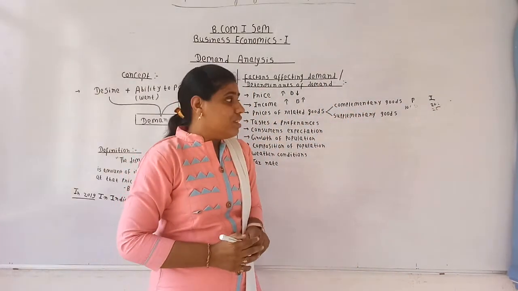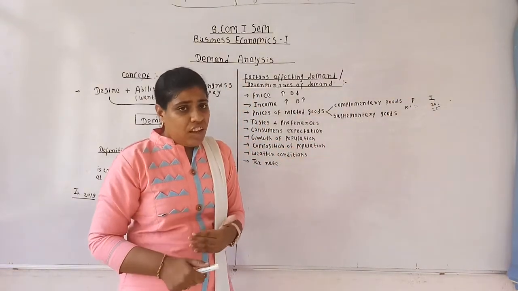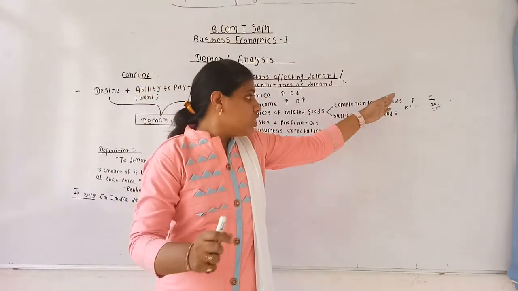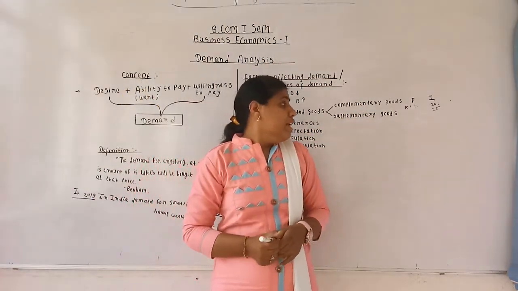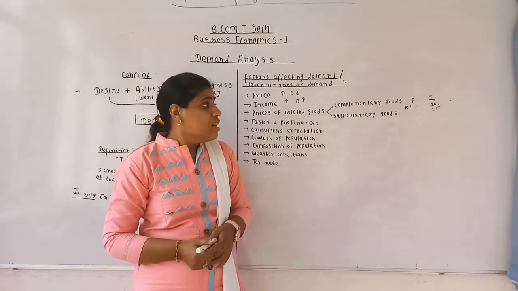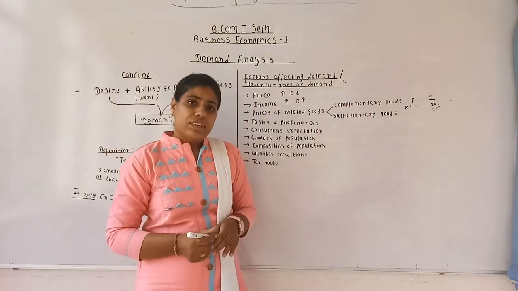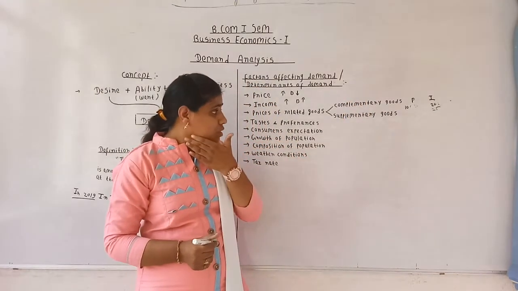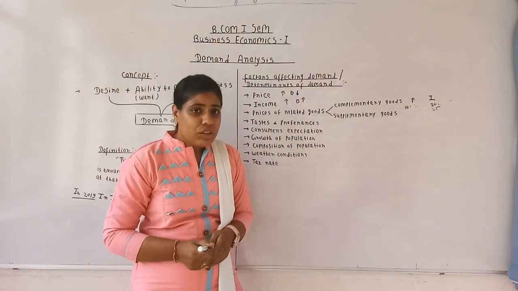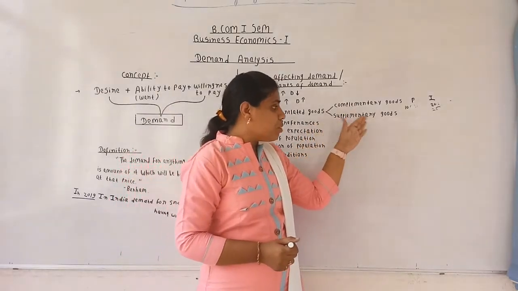So what will happen? As the price of ink is increasing and without ink we cannot use the pen, the demand for the pen will decrease in the market. Which means if the price of complementary goods increases, the quantity demanded of original goods declines. So in this way there is an inverse relationship between the price of complementary goods and the quantity demanded of original goods.